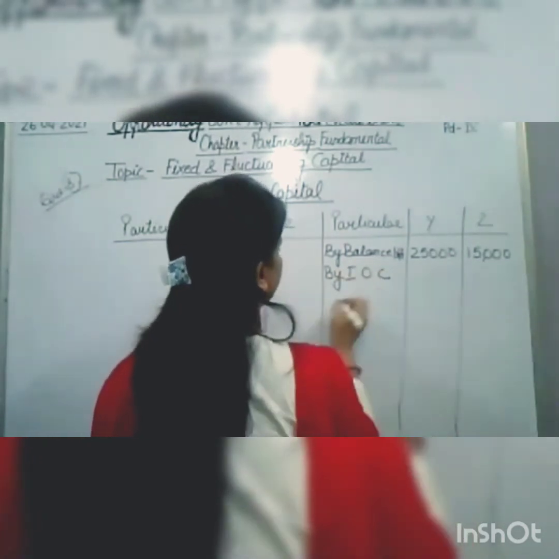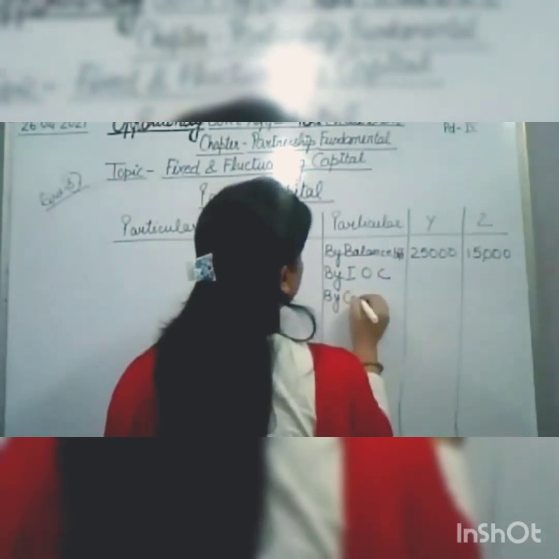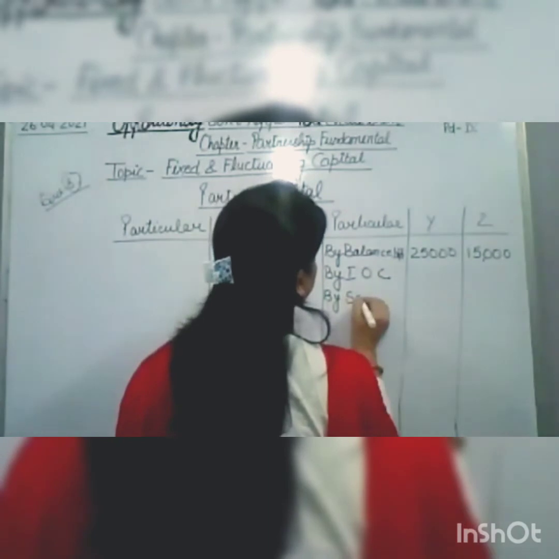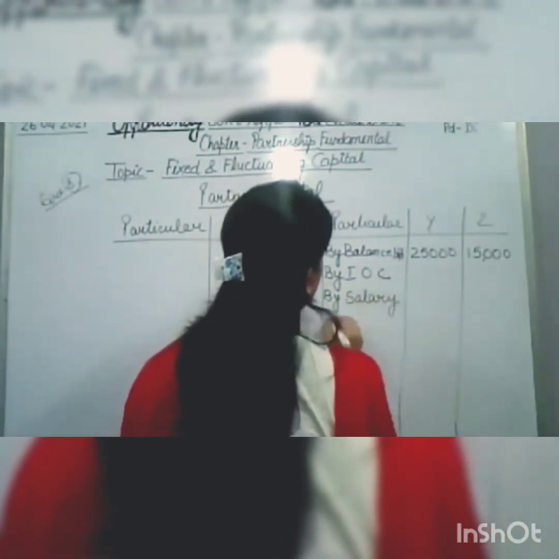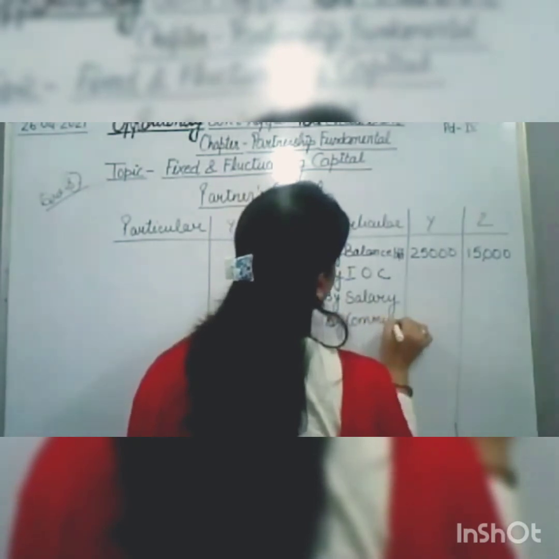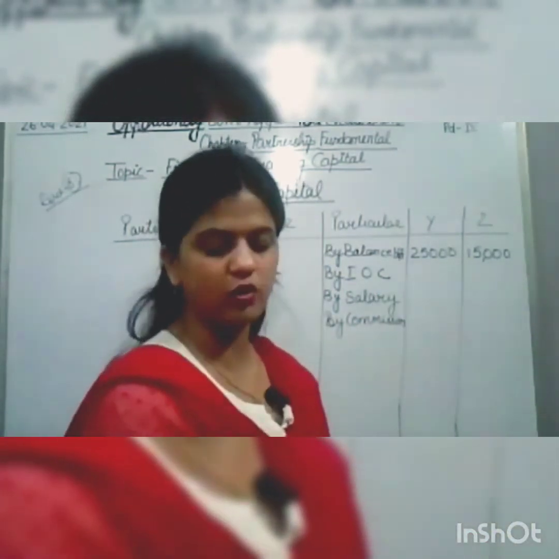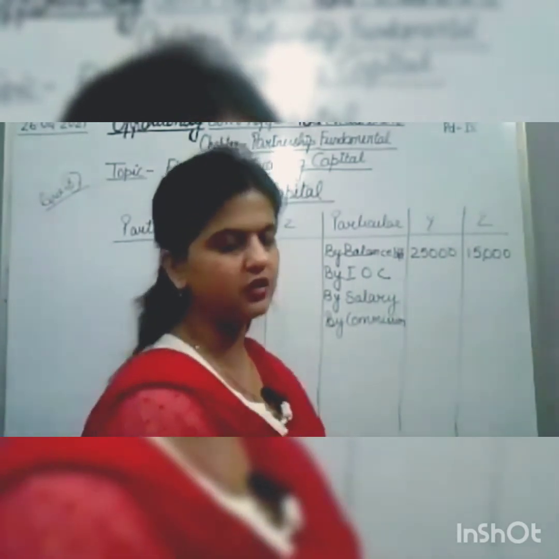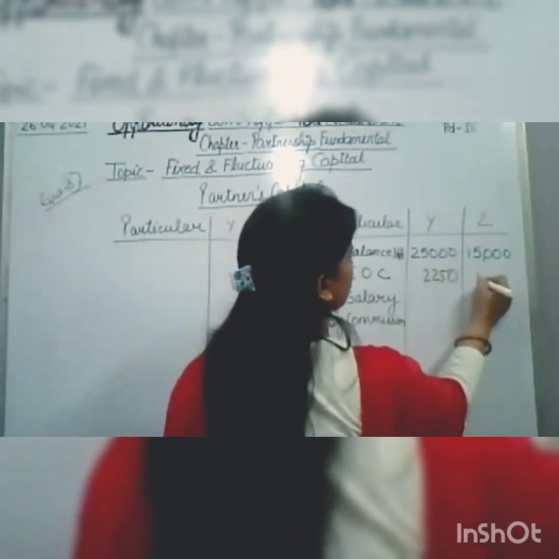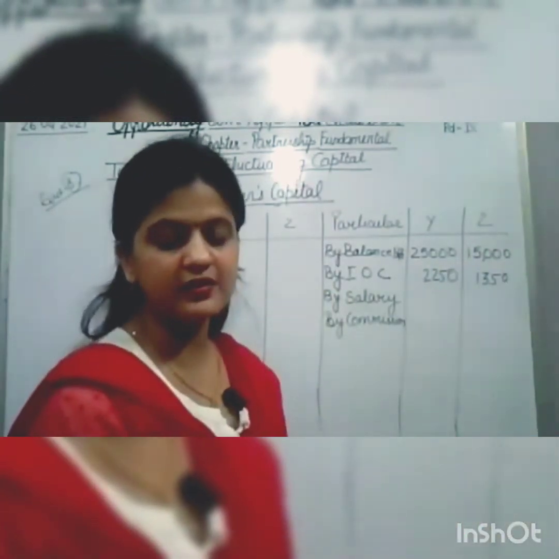So by interest on capital, by salary, first we record salary, and by commission. Interest on capital we have calculated 2250 and 1350. Salary is given to Z, 6,000.